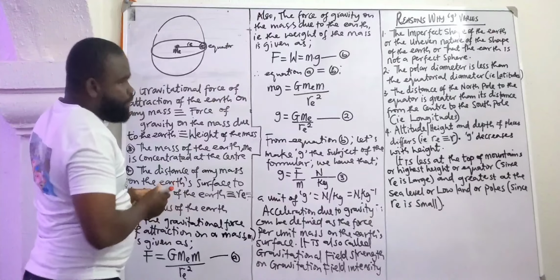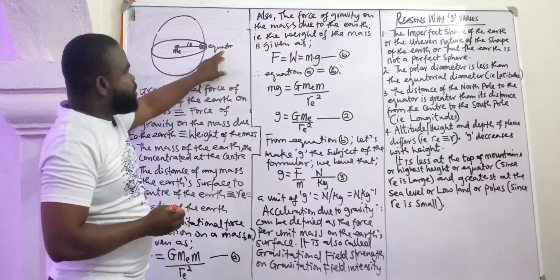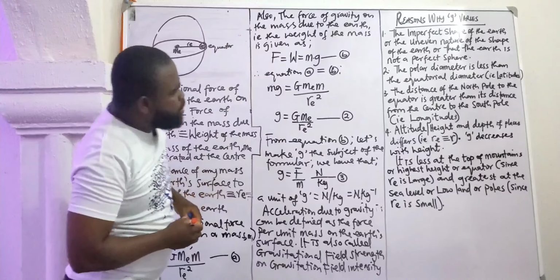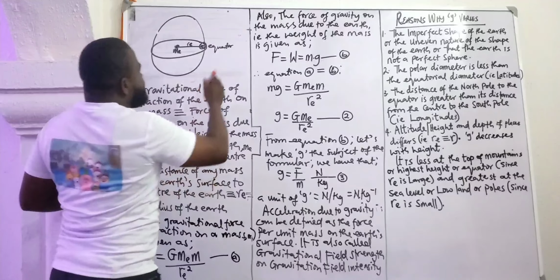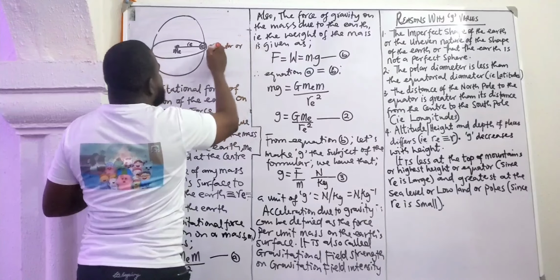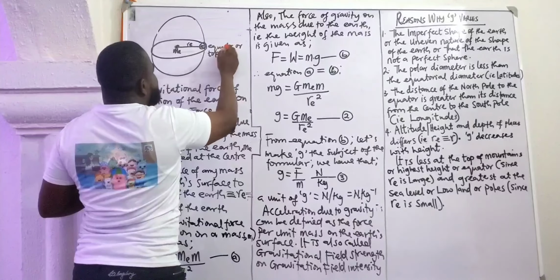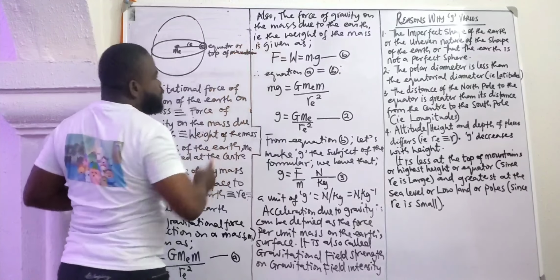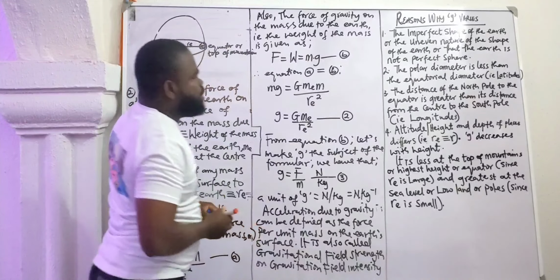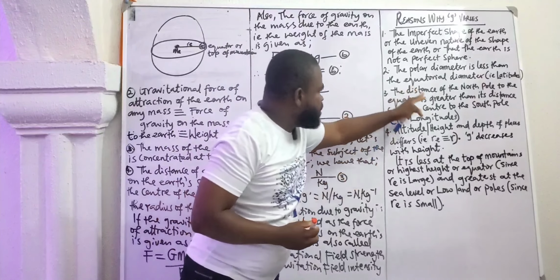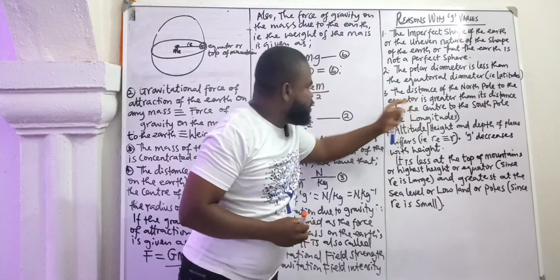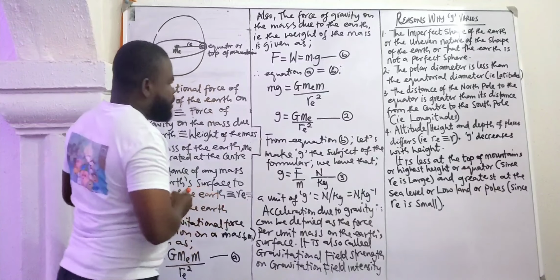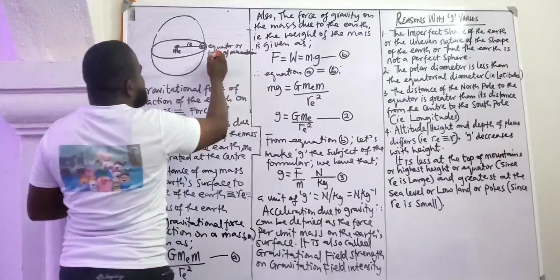Now, I want you to know other names that this equator is referred to here. You call it the equator. You can also call it the what? The top of the mountain. You can also call it the equator, the top of the mountain, and you can also call it the what? The greatest height.